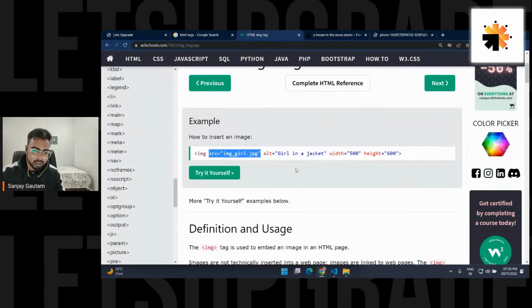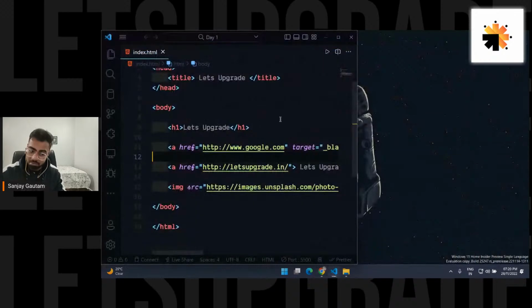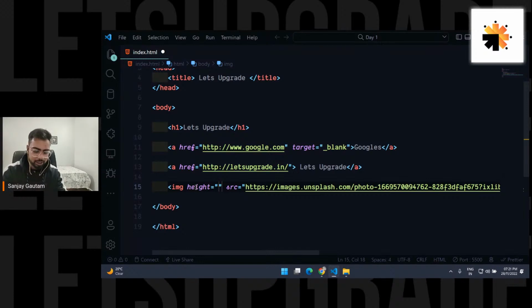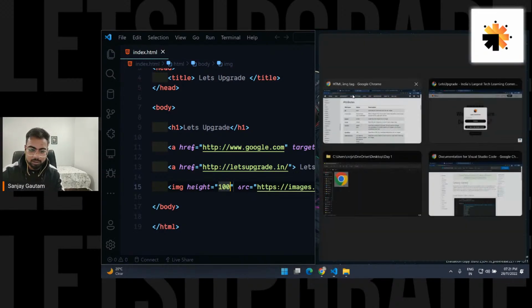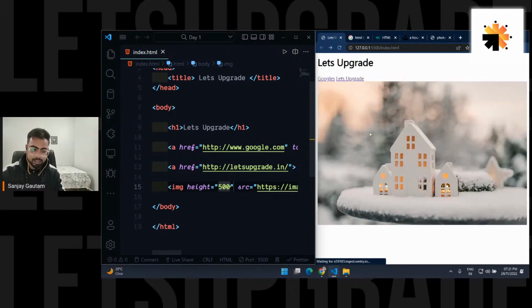You can just go over here and let's see what all attributes we have. So we have something called height here. So you can specify the height of the image. Okay, let's try it. Just go over here and type HEIGHT and just mention a number. Let's say 100. Let's see what it's going to do for us. So just put it right side. Okay, now my image is smaller. So I can modify this height, let's say 500. Now the image is bigger. Let's just stick with 250 for now.